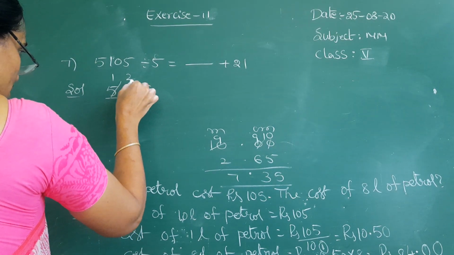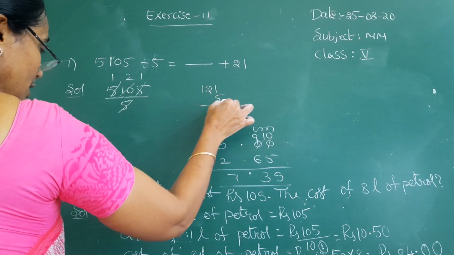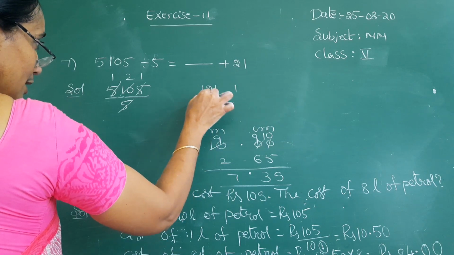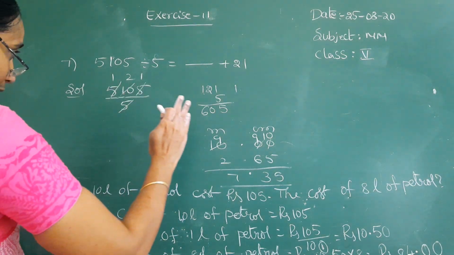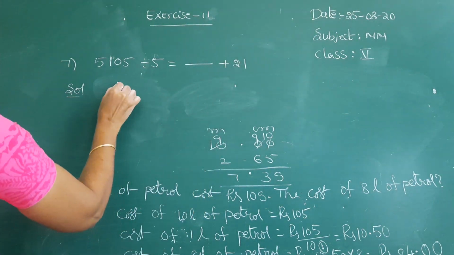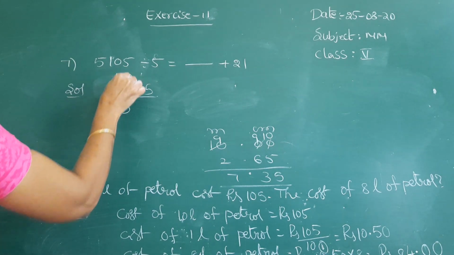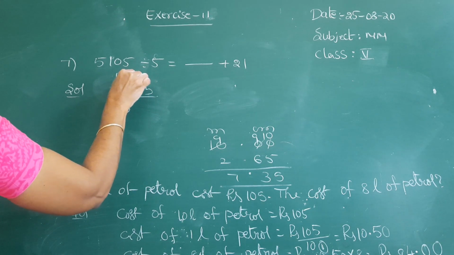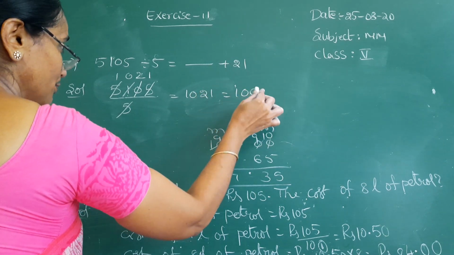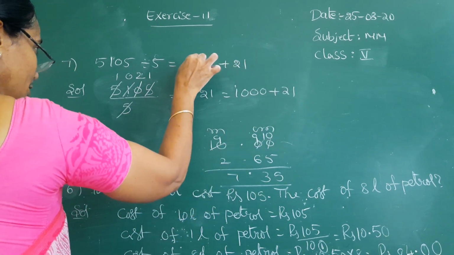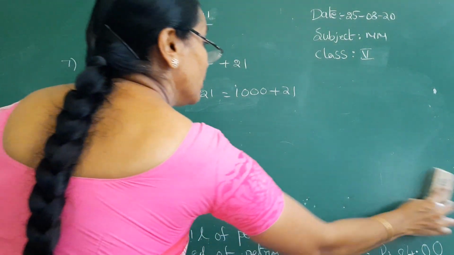Suppose you take two digits, 5 2s are 10 and 5 1s are 5, you get 121. That is wrong, because they gave 5105, that is 5000 plus 105. So that's why you should cut each digit, otherwise you get it wrong. 5 ones, 5 zeros. You bring 1 to this 10. 5 2s are 10. 5 ones. So you write this as the sum of 1000 plus 21. This is 1000. That's why I said you cut each digit. Okay? See the next problem.